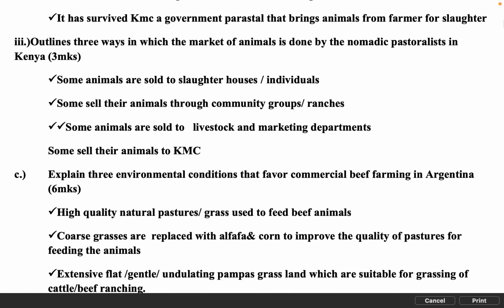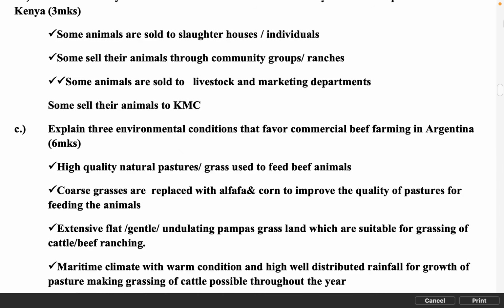(iii) Outline 3 ways in which marketing of animals is done by the nomadic pastoralists in Kenya, 3 marks. Some animals are sold to slaughterhouses and individuals. Some sell their animals through community groups and ranches. Some animals are sold to livestock marketing departments. Some sell their animals to KMC.